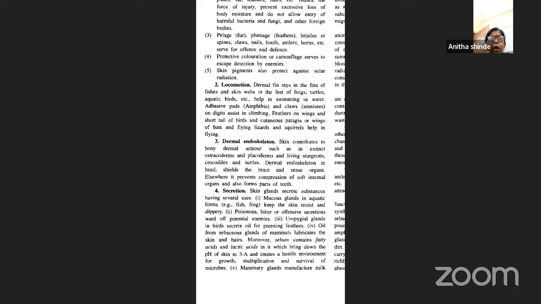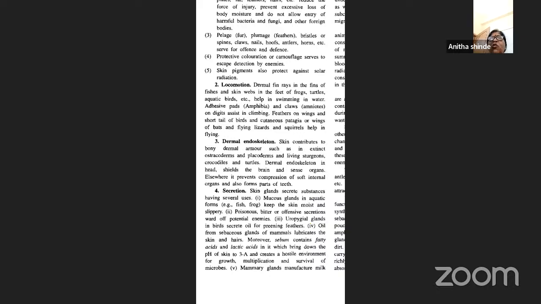The next is oil from the sebaceous glands of mammals. You all know that the skin of mammals possesses sebaceous glands. So these will lubricate the skin as well as the hairs. And not only this, the sebaceous glands secrete sebum. This sebum contains fatty acids as well as lactic acids, which bring down the pH of the skin to 3. And also it creates a hostile environment for the growth, multiplication, as well as the survival of the microbes. So this is how the sebum will help.